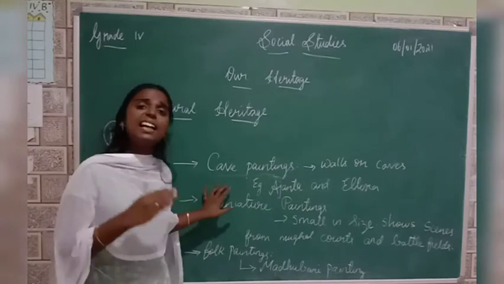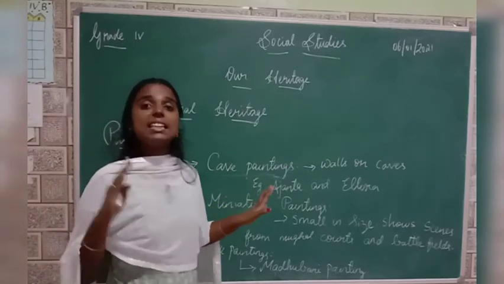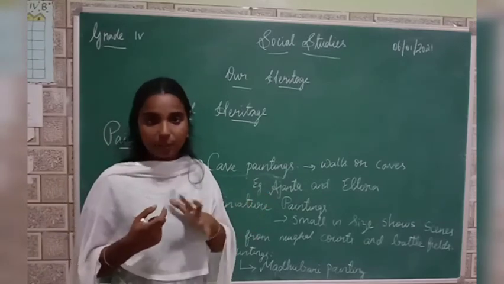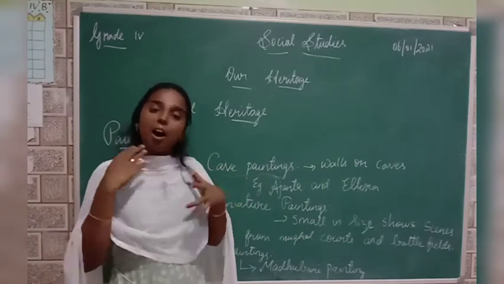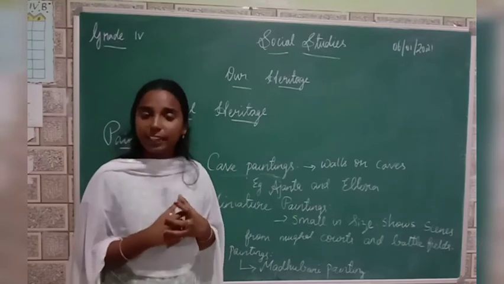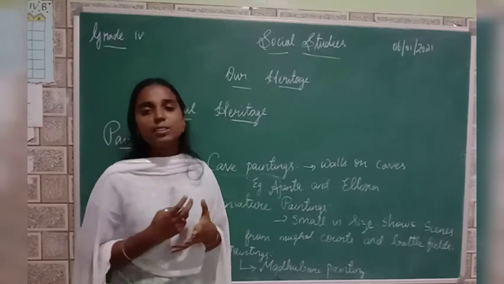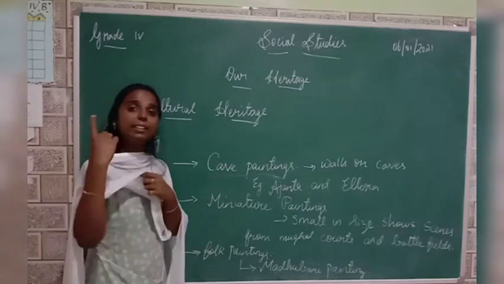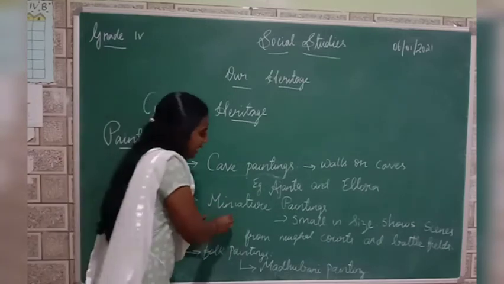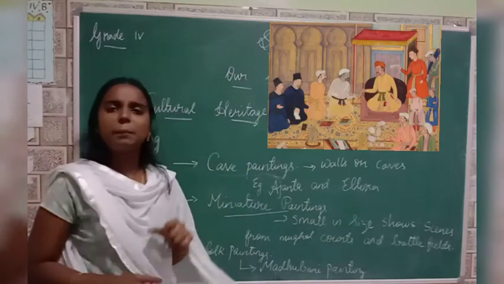Okay. And also in addition to this, we can see some paintings on the temples also. So they might have drawn about the king who have constructed that temple or else the god in that temple. Okay. So in temple also we can see so many paintings. Okay. And then another type of paintings we have in the ancient India is miniature paintings. Okay. So what do you mean by mini?